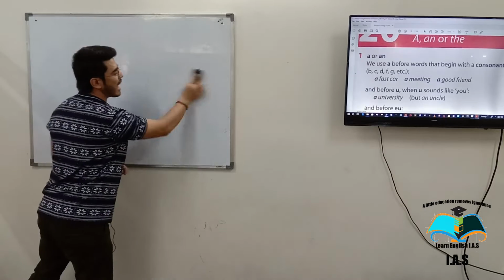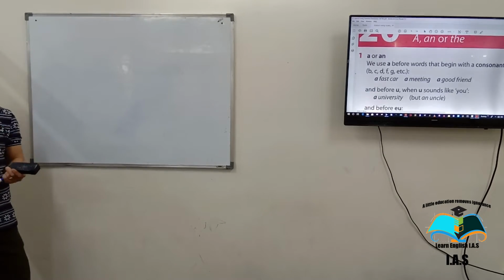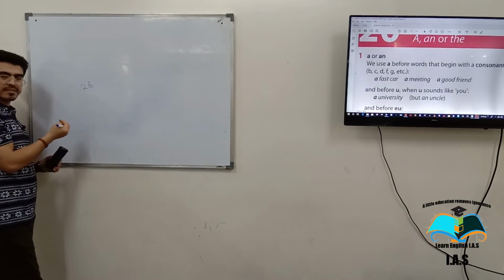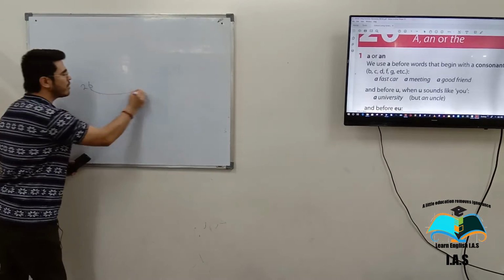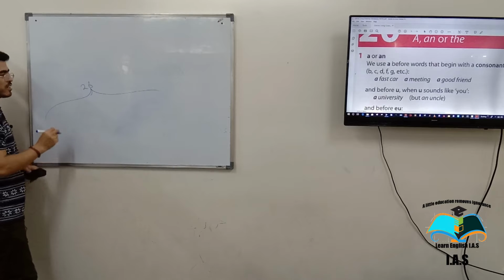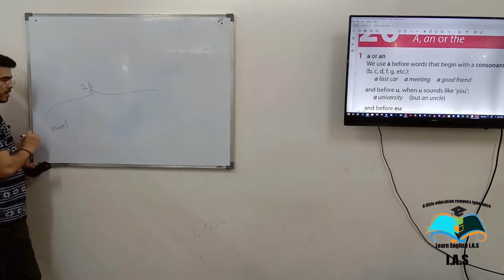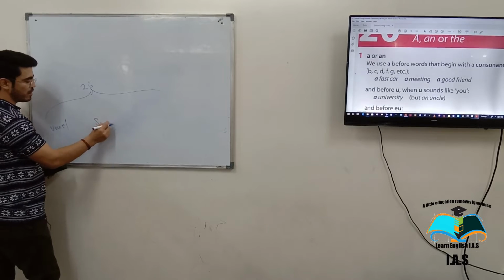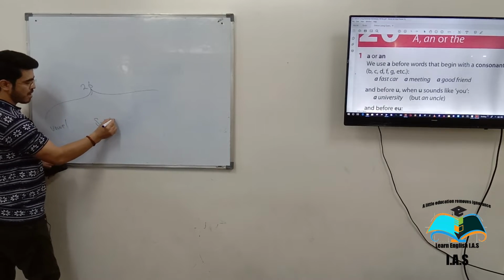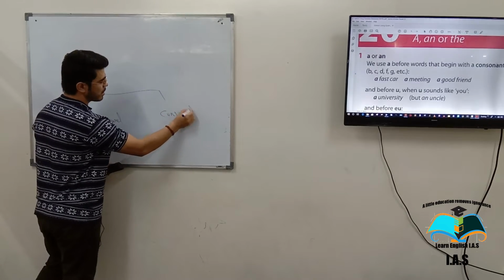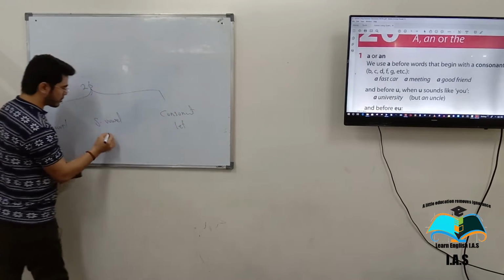Okay. How many letters are there in English? 26? Of course, 26 total. And now they're divided into three categories: vowel, semi-vowel, and consonant letters. These are letters, okay?